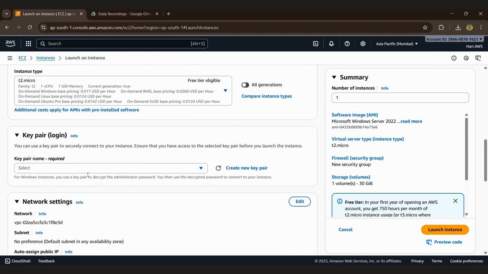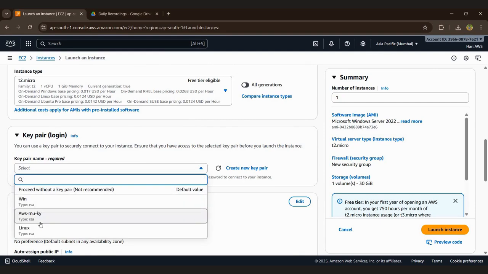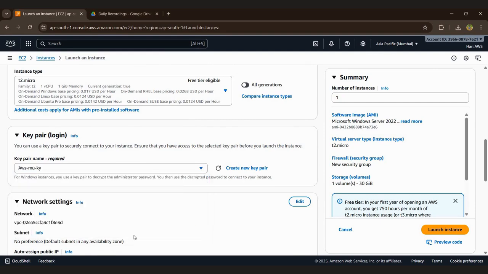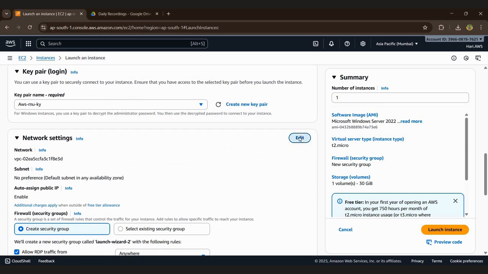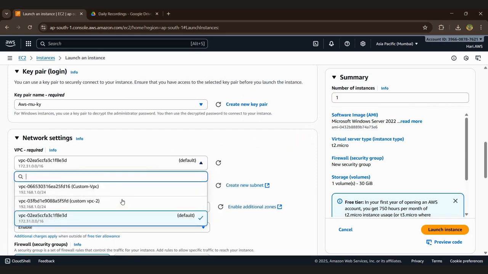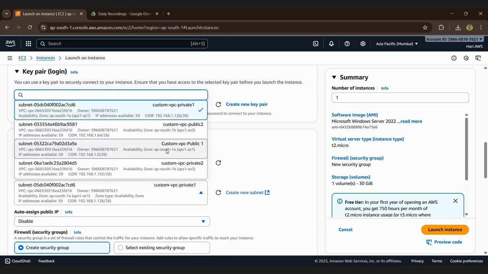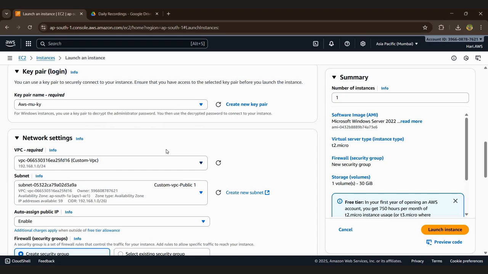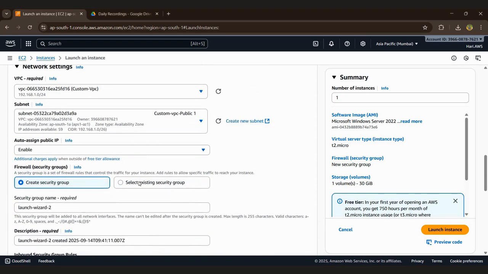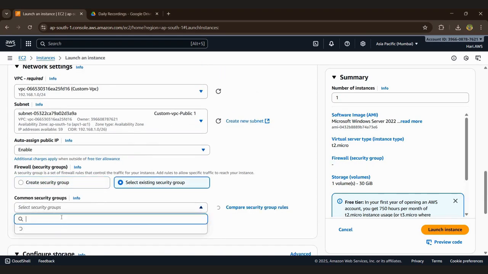Already I created that key pair, AWS MU key. Same here. We go back to the custom VPC, and here we can select the public subnet, and the same security group. Already I created the same default security group.